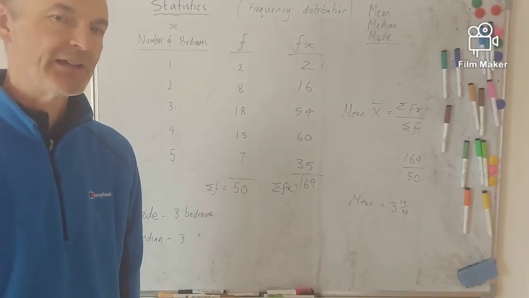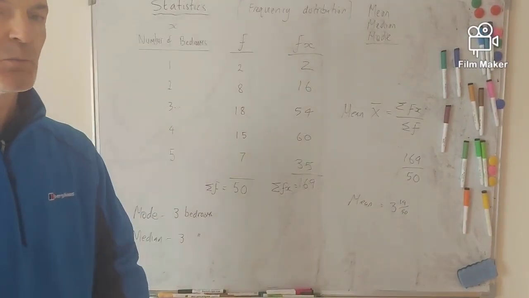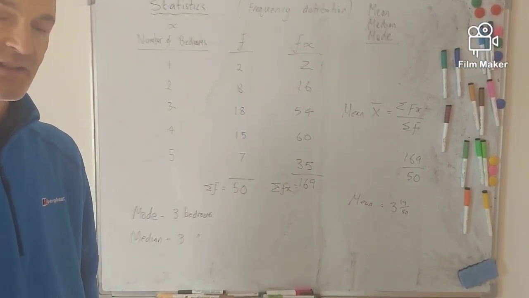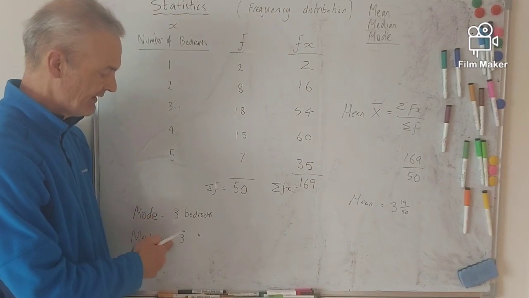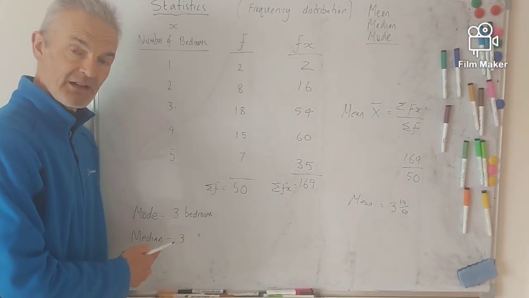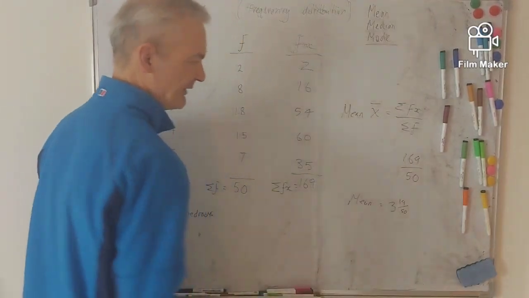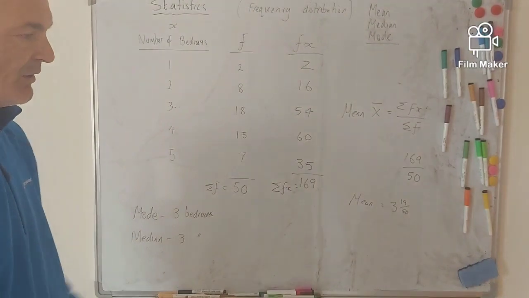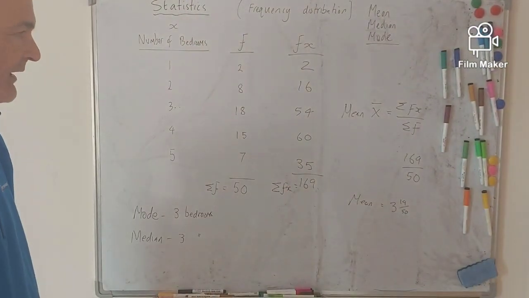Some of the questions that you can get asked having done this exercise is which one of these averages is most useful to you. And you may well decide that one of these is, because it gives you an actual number of bedrooms that you could have. You can't have that number of bedrooms, okay? But obviously this is telling you that the average is somewhere between 3 and 4, isn't it?